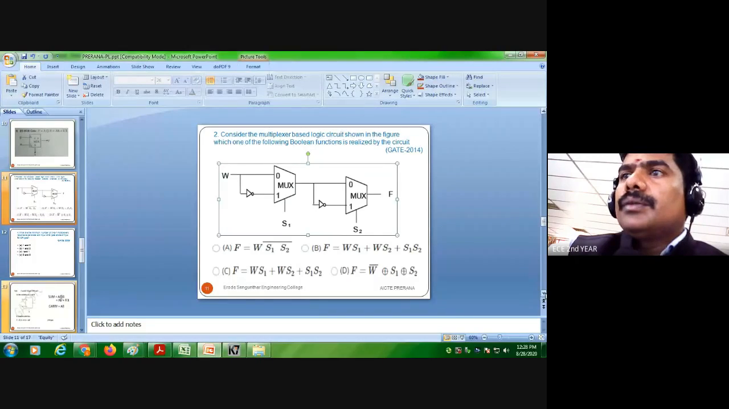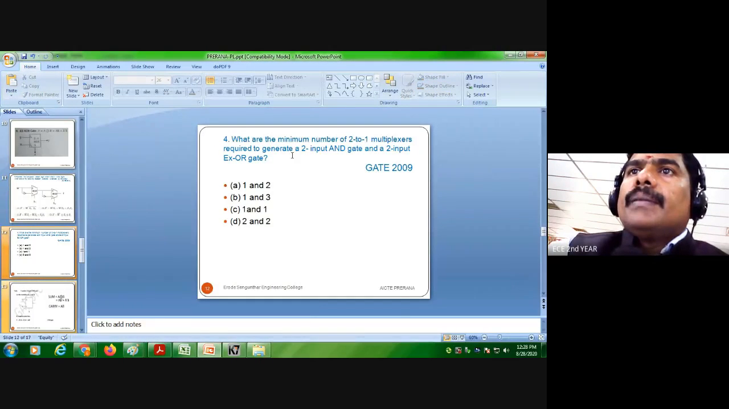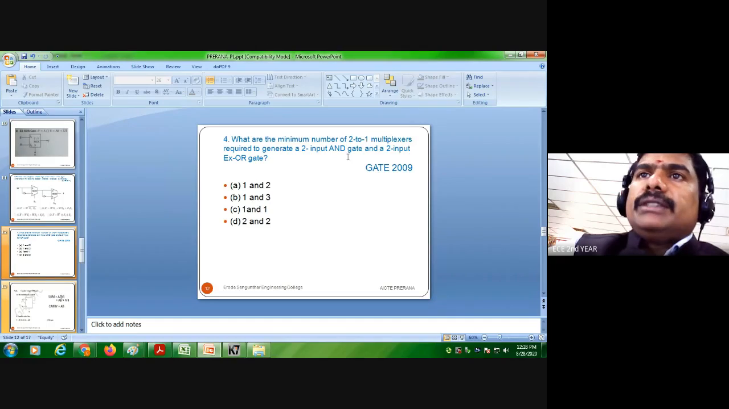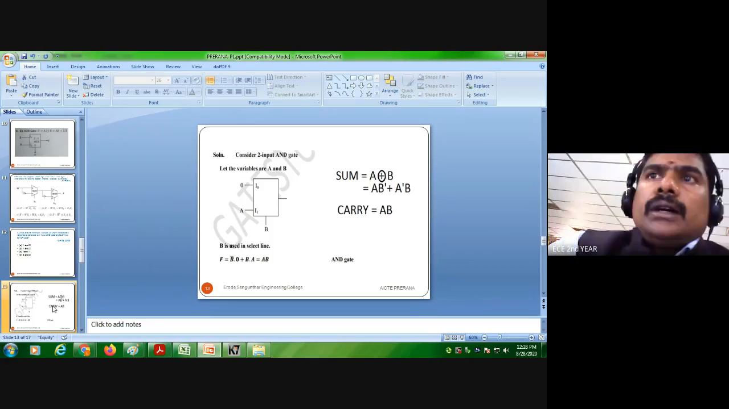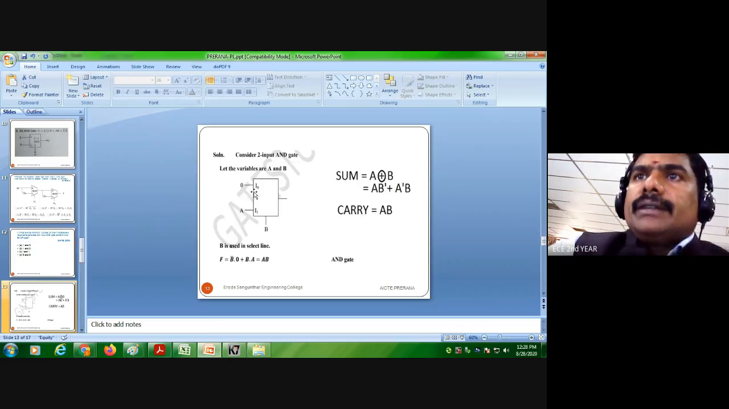So next problem. What is the minimum number of 2:1 multiplexers required to generate a 2 input AND gate and a 2 input XOR gate? Okay, what is the problem here? This problem can be asked in a different way, that is for a half adder. For a half adder we will have a sum and carry, right? For carry we will need one AND gate.